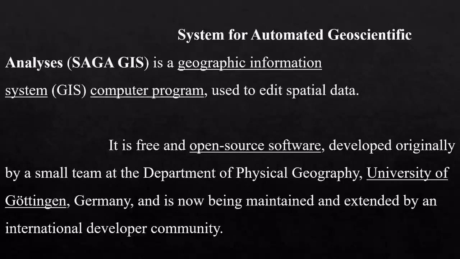This is the next software, that is SAGA GIS. SAGA means System for Automated Geoscientific Analysis. And SAGA is a GIS application software. So it is a computer program used to edit spatial data. And it is free and open source software developed originally by a small team at the Department of Physical Geography, University of Göttingen, Germany, and is now being maintained and extended by an international developer community. This SAGA GIS is also an open source software.